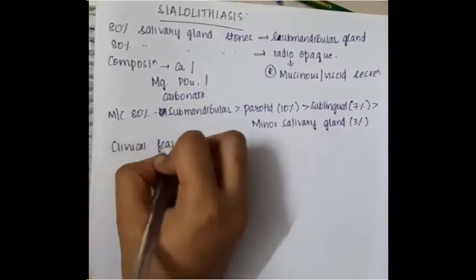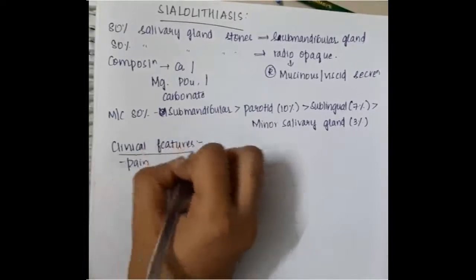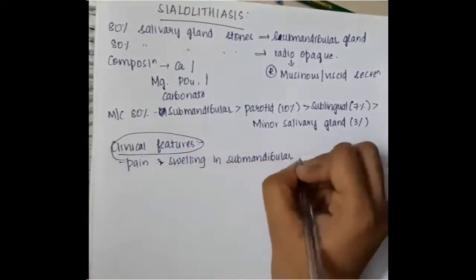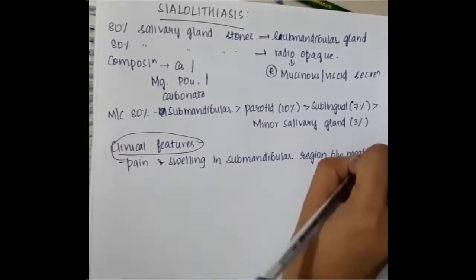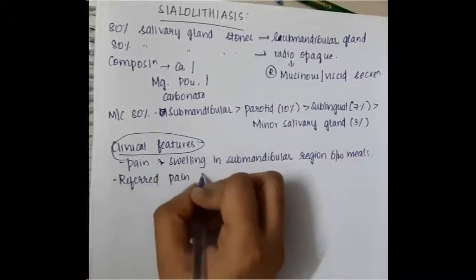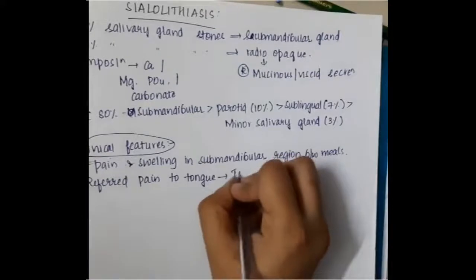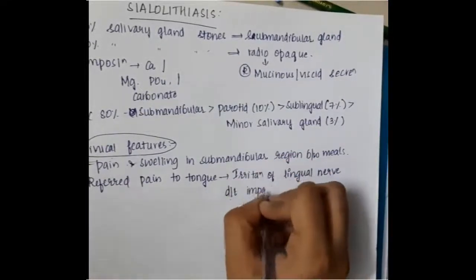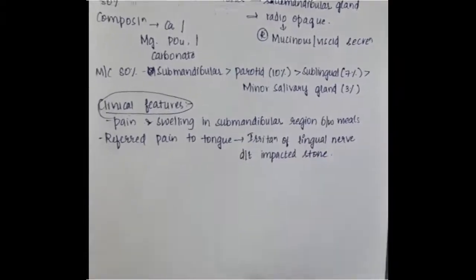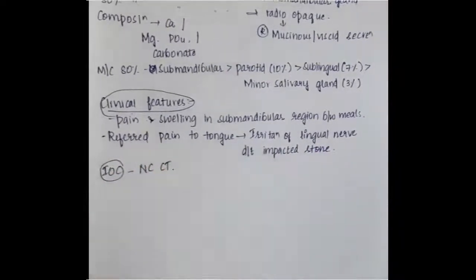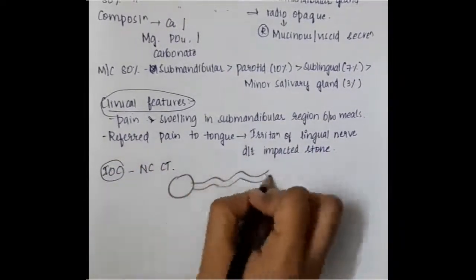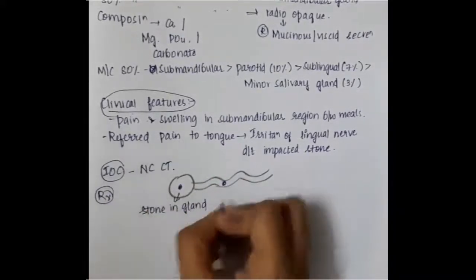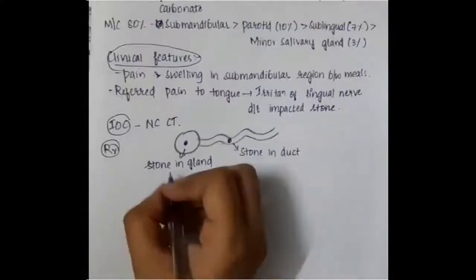Clinical features are the presence of pain and swelling in the submandibular region, especially between the meals. This pain and swelling is seen mainly between the meals, and you will see referred pain to the tongue, which is due to irritation of the lingual nerve by the impacted stone. Then, the investigation of choice is non-contrast CT scan. Here, the stone can be present either in the gland or in the duct.